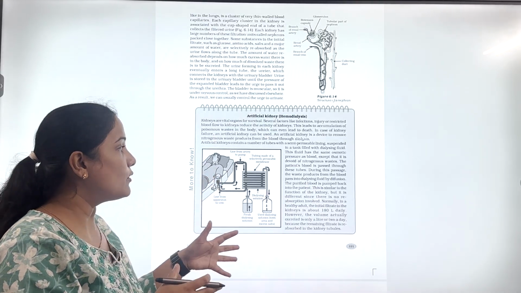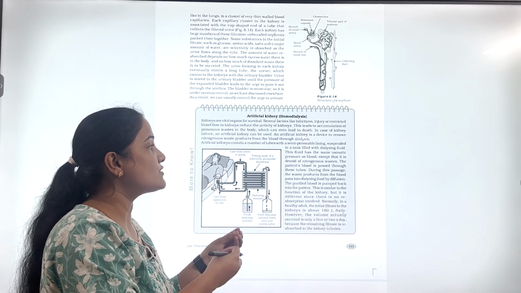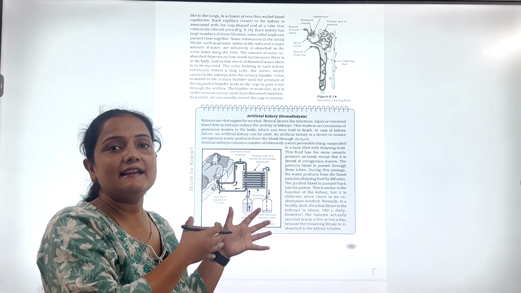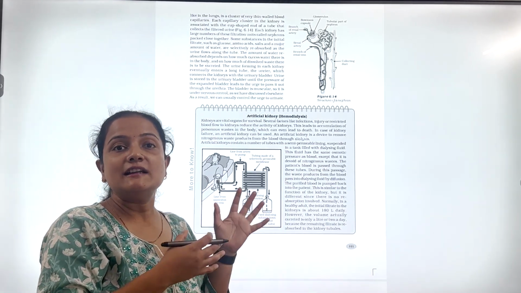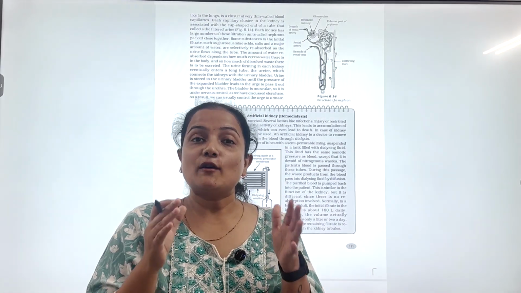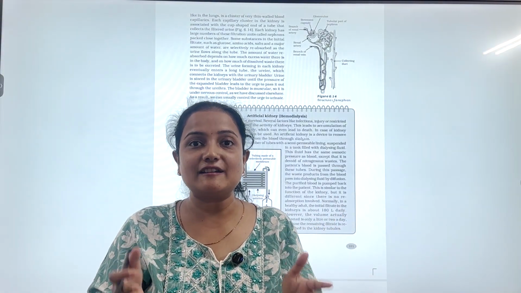So this is how the hemodialysis process, the process of the artificial kidney, is done for patients suffering from kidney failure. So I hope you all understand the excretory system very well.